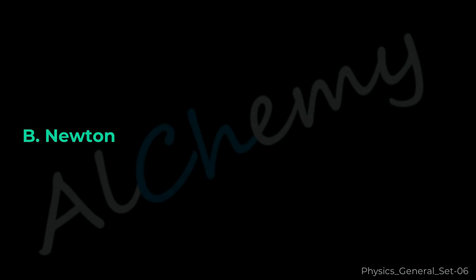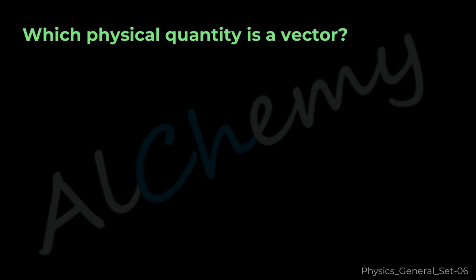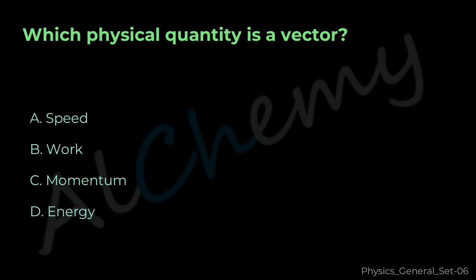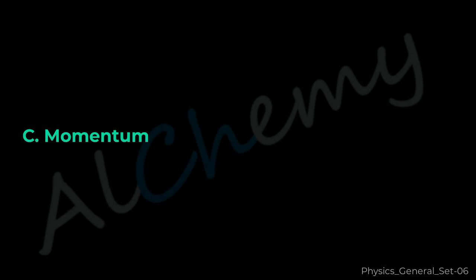Newton. Question 3. Which physical quantity is a vector? A. Speed. B. Work. C. Momentum. D. Energy. The correct answer is C.